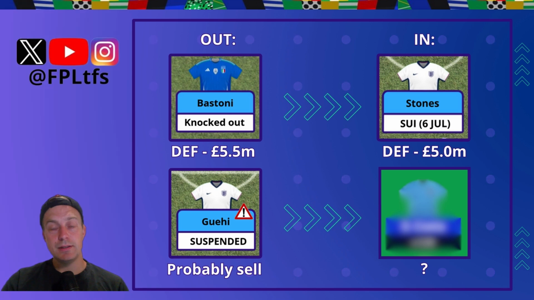As mentioned, England, one of the teams to target. They are playing against Switzerland on the 6th of July, so this might be a good fixture for them, even though they have not been that impressive. But their defense has been quite solid, so Stones might be a good idea. And of course, Bastoni, he is knocked out, so he has to leave either way.